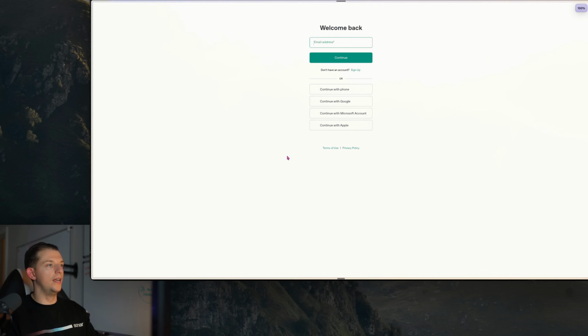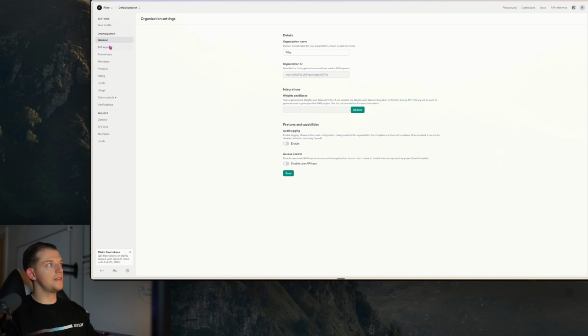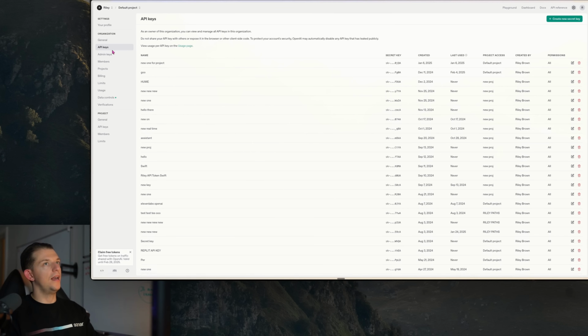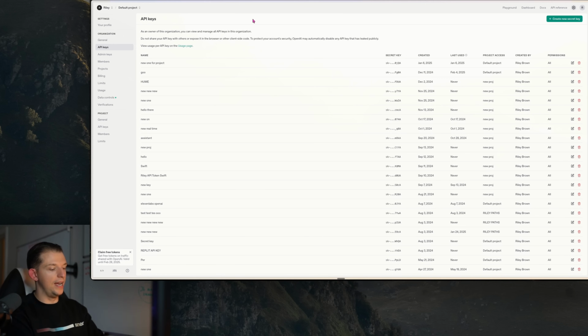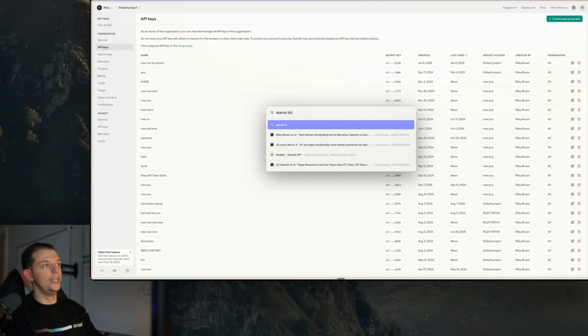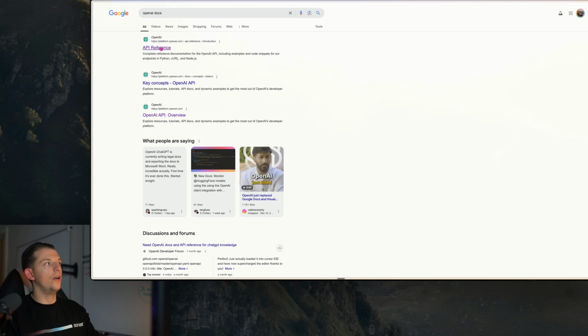And so we're going to log in. And once you've logged in, you're going to press settings, and then you're going to go to API keys, and you're going to generate a new API key here. Never show this to anyone, and it only shows it to you once. And this is basically a permission, the key to use the technology that the instructions allow, right? The documentations, you can find on OpenAI docs, so you could just type in OpenAI docs, which are basically the instructions on how to use OpenAI.